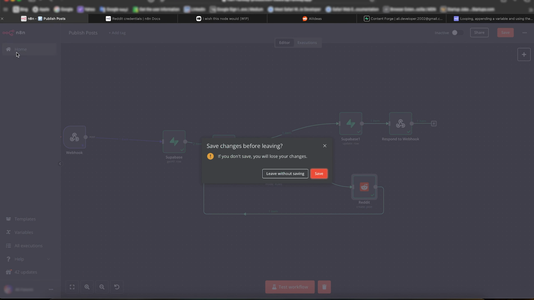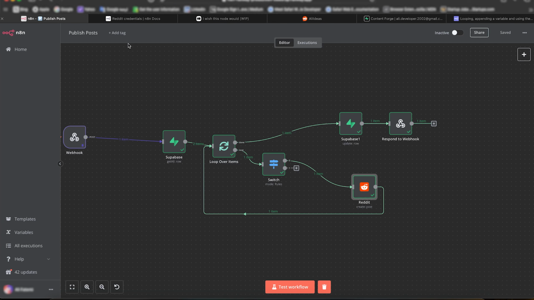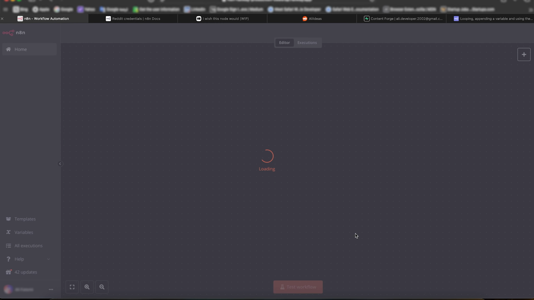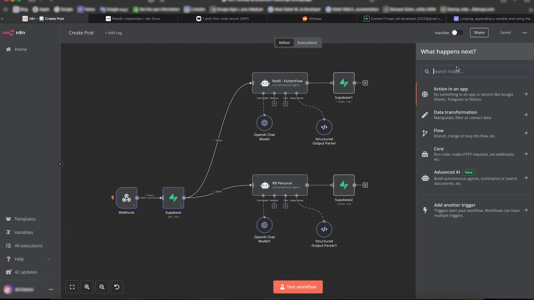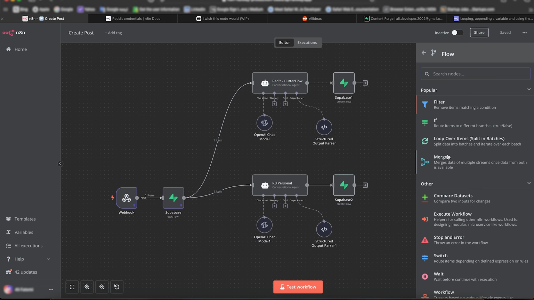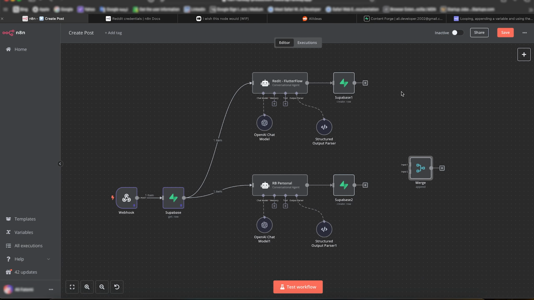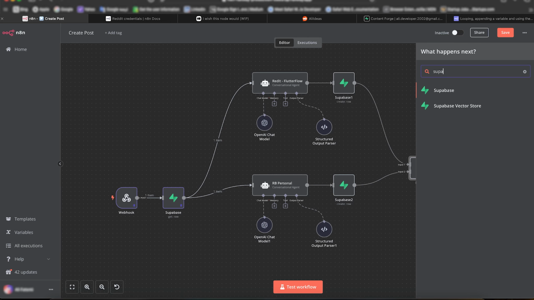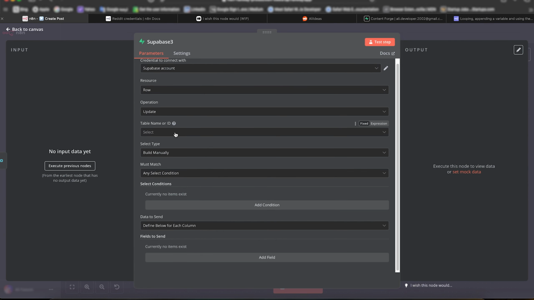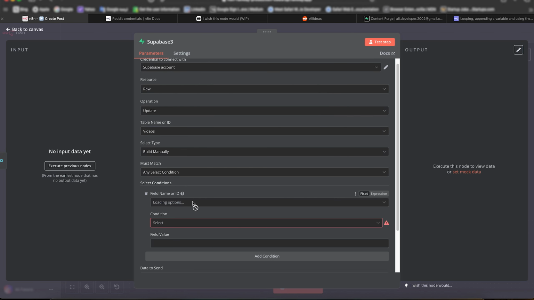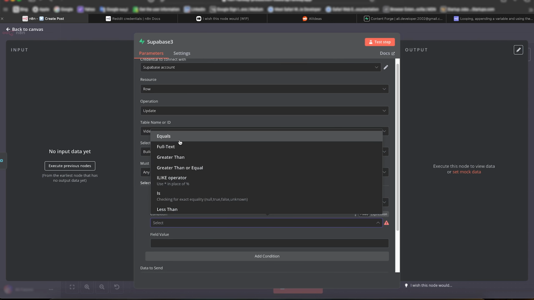I need to add something in our other workflow. So on create posts, we need a new node. I think it was called merge. Yeah. So after this is done and this one is done and the others are all done, we need to Supabase update and tell it that all the posts are generated. Add condition. What is it? Build manually. ID equals to.